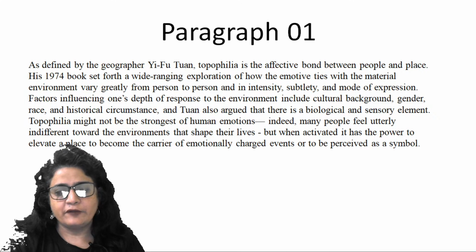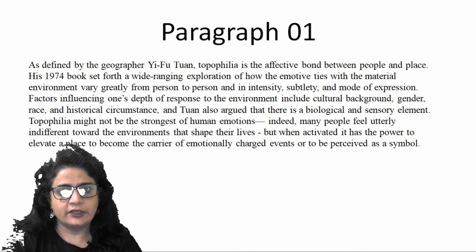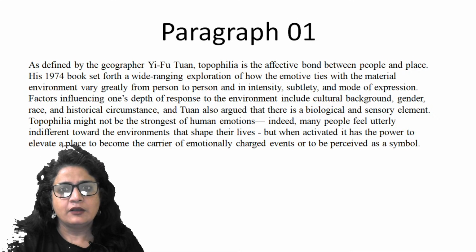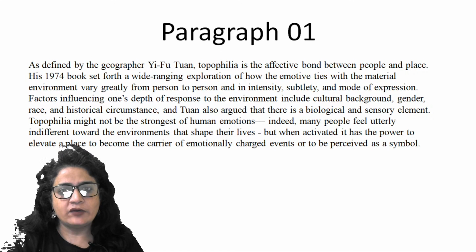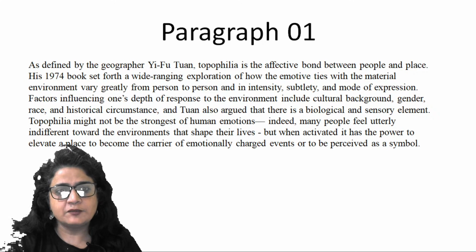All right? Fine. So I'm going to read it out for you, and whichever part I feel needs explanation, I'll explain it to you. As defined by the geographer Y. F. Tuan, topophilia, or love for a place, is the affective bond between people and place. So there is a bond between people and the place they live in. His 1974 book sets forth a wide-ranging exploration of how emotive ties with the material environment vary greatly from person to person in intensity, subtlety, and mode of expression. In all these ways, it varies.